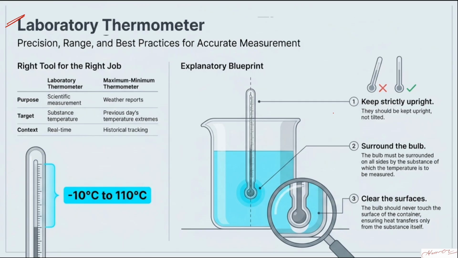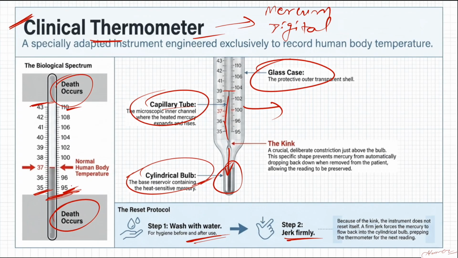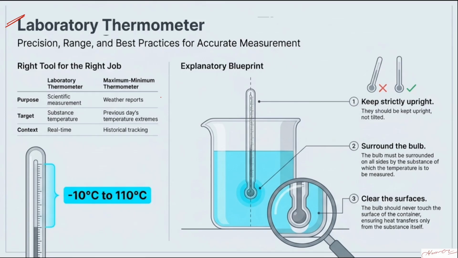Now, next one, talking about the laboratory thermometer. Why do we need the laboratory thermometer? The reason is, when I was talking about the clinical thermometer, its range is just from 35 degrees Celsius to 43 degrees Celsius. But in the labs, when we are doing experiments, we have to measure various temperatures.